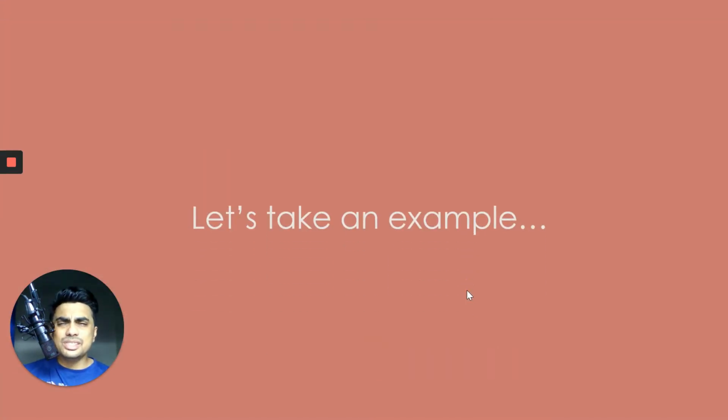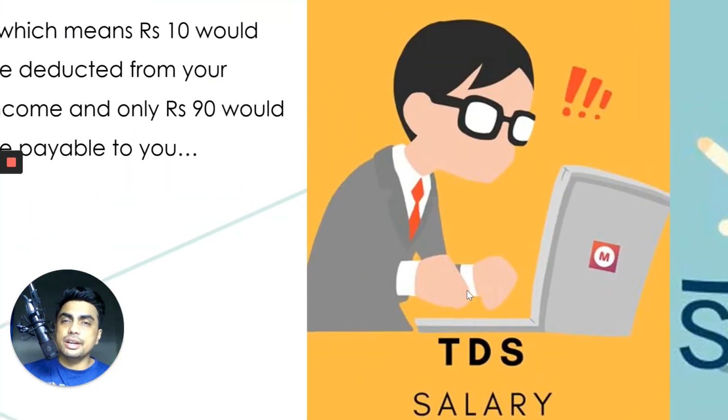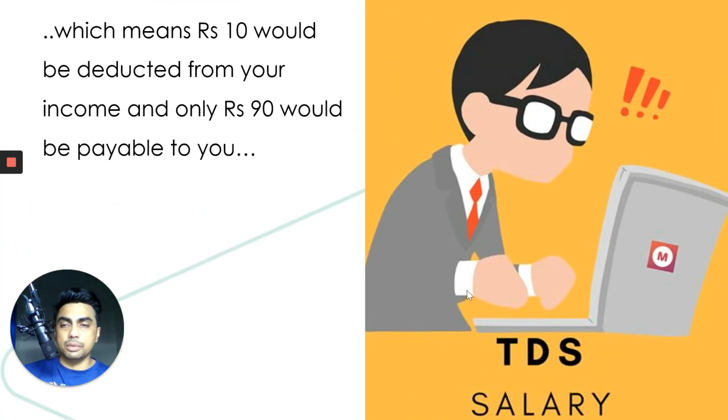Just to take a very simple example, let's say you have a professional income, your salary is rupees 100, and let's say your TDS is deducted at 10% by the company. So you're earning 100, the company deducts 10 rupees, which is 10%. And in your monthly salary that you get in your account, you see that you've received only 90 rupees.